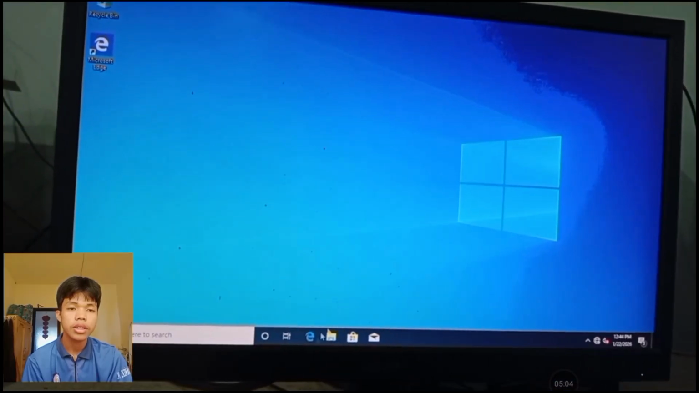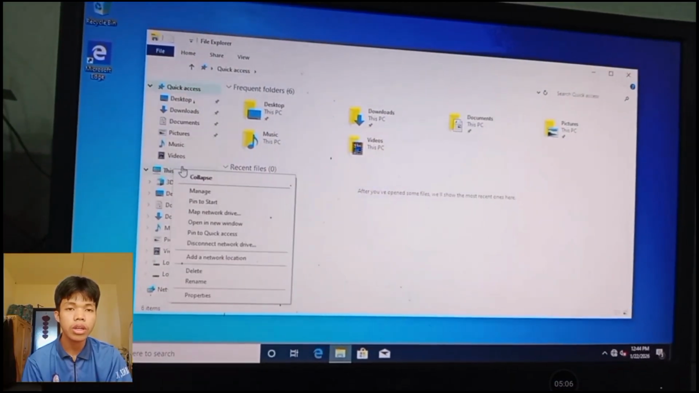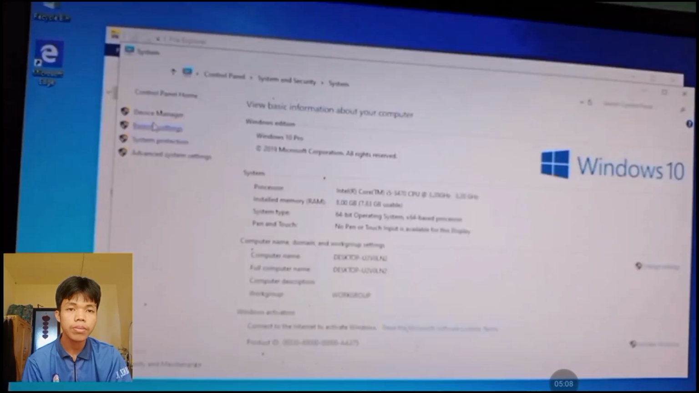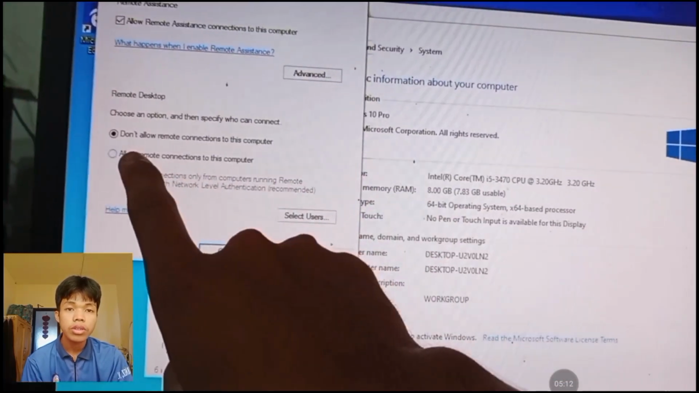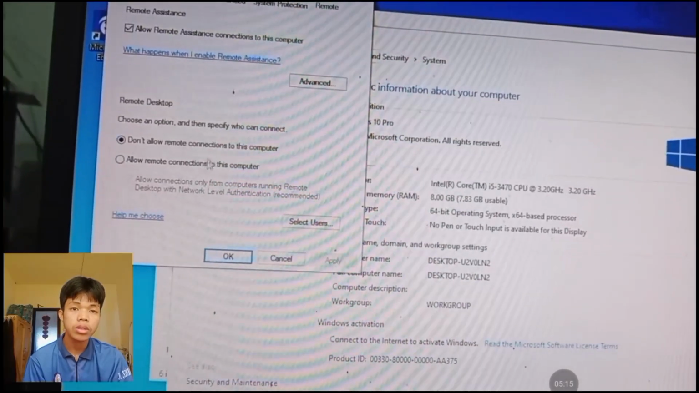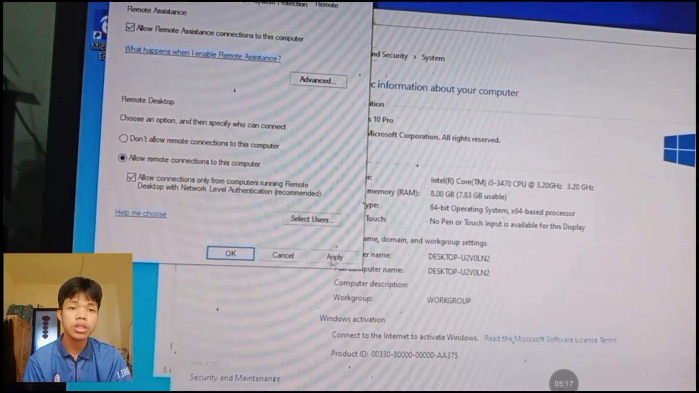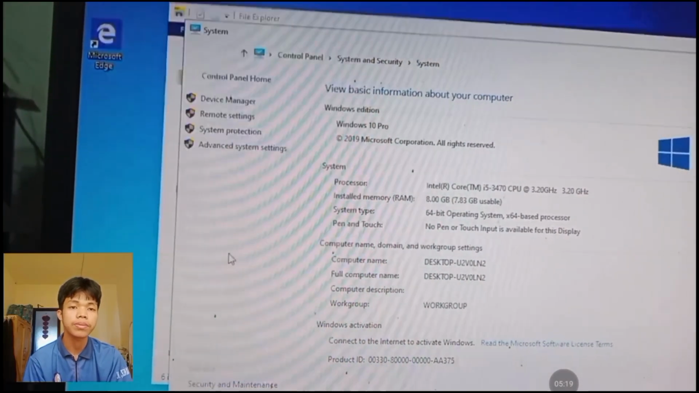Then X, and then we need to go to the File Explorer, right click This PC, click properties and remote settings, and allow remote connection to this computer, and apply, OK.